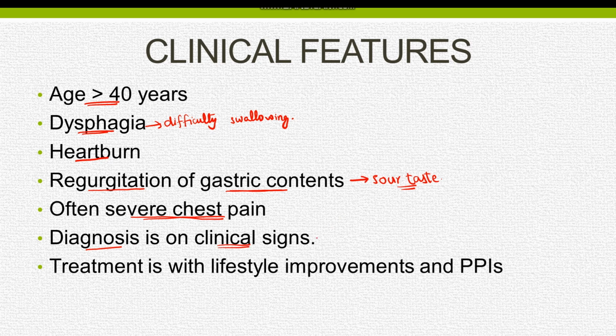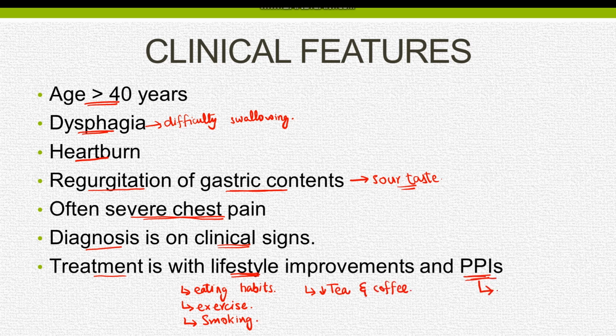In certain cases, the endoscopy may also be required, and the treatment is with lifestyle modifications and proton pump inhibitors. The lifestyle modifications include correcting the eating habits of the patient, inculcation of exercise and physical activity in the routine, and smoking and alcohol cessation. Moreover, the patient is also advised to decrease the consumption of tea and coffee. The proton pump inhibitors are taken almost 20 to 30 minutes before breakfast.